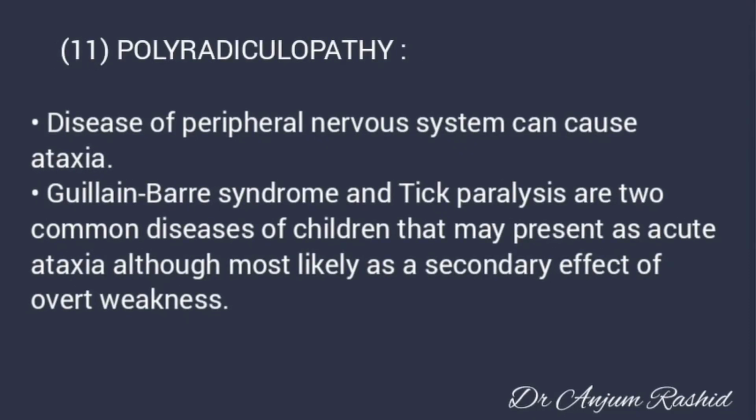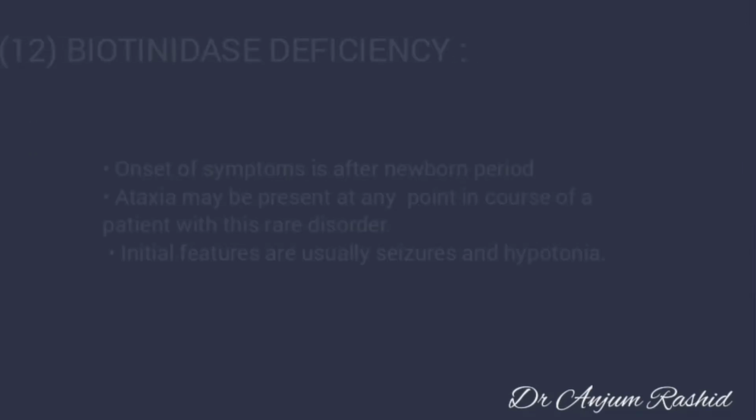At number 11 is polyradiculopathy. Disease of the peripheral nervous system can also cause acute ataxia. Guillain-Barré syndrome and tick paralysis are two common diseases of children that may present as acute ataxia, although most likely as a secondary effect of overt weakness.